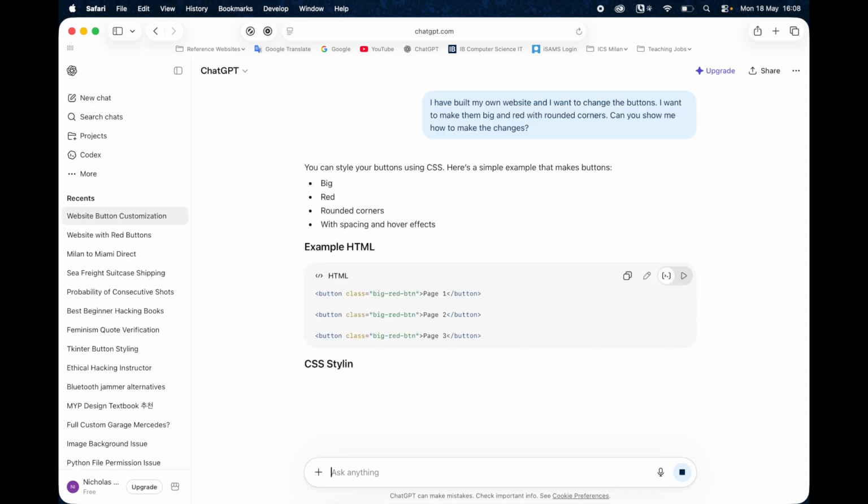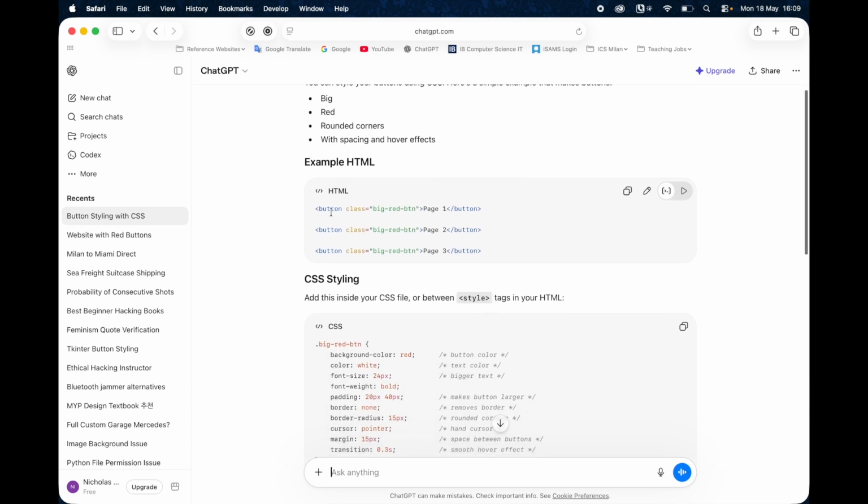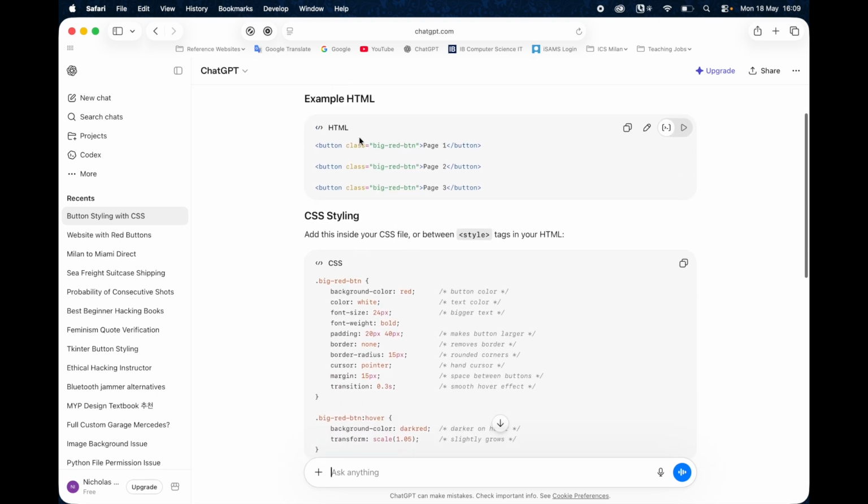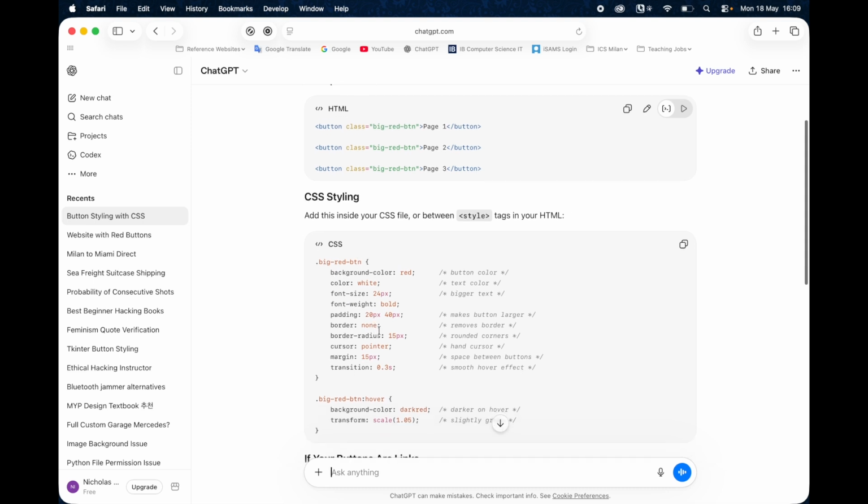Okay, so you can style your buttons using CSS. And here's an example of the buttons. It's not giving you the buttons, it's giving you examples of the buttons. Here's one button, and we're going to call it the class of big red button. And we're going to say what you click on says button 1, and then it goes down and says, okay, if you're going to use this class, this is how you would style it. And if you wanted to have the rounded corners, here it is, border radius. And you can read that in the comments and you can learn about it.